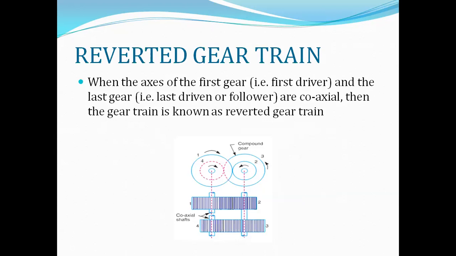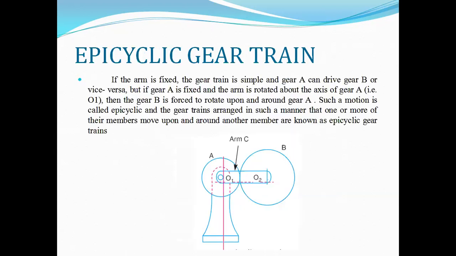You can see from the diagram that gears 2 and 3 form a compound gear, but gear 1 and gear 4 are coaxial, though they are on different shafts, 1 and 4. So it is known as a reverted gear train.